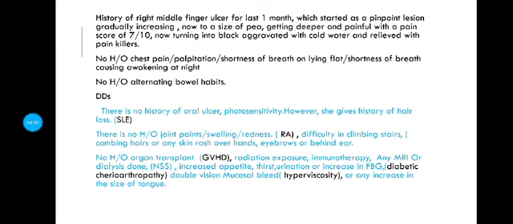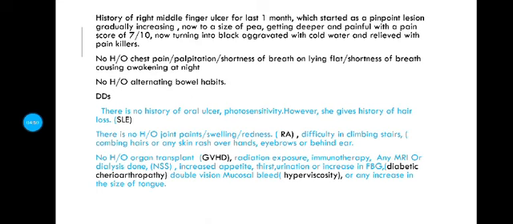Then there is history of right middle finger ulcer for the last 1 month, which started as a pinpoint lesion, gradually increasing now to the size of a pea, getting deeper and painful, with a pain score of 7/10, now turning black, aggravated with cold water and relieved with painkillers.